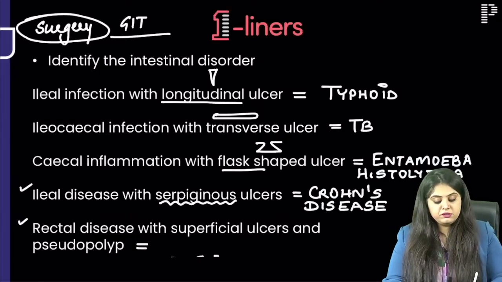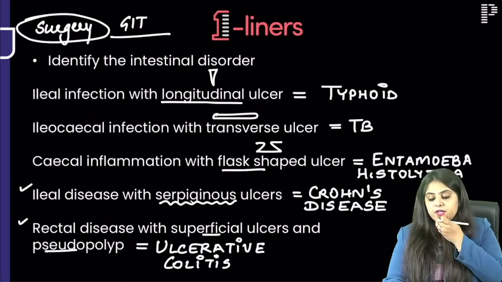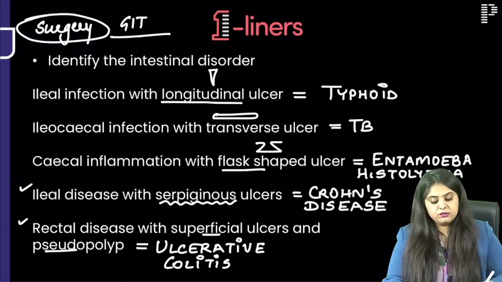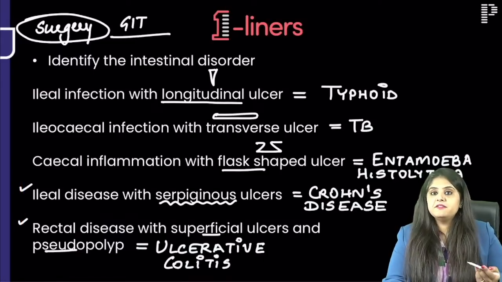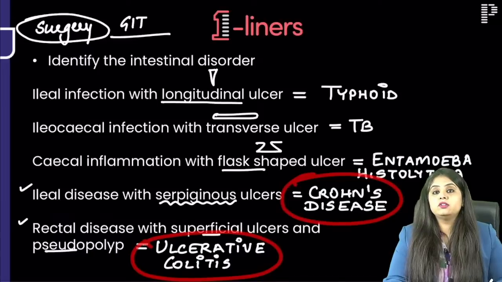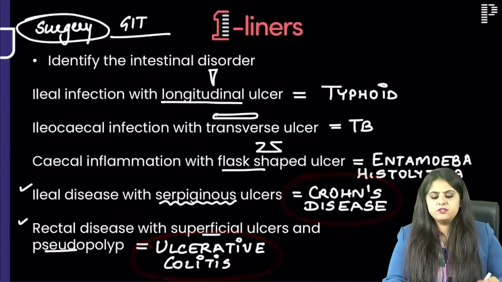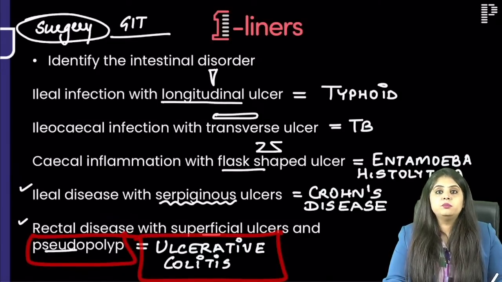And where do you see superficial ulcers with pseudopolyps? Ma'am, as soon as you use the word pseudopolyp, we are talking about ulcerative colitis. So all the ulcers in one place. But I want to tell you that if ever a question comes that what is the single best way to differentiate between Crohn's and ulcerative, that one finding which is only and only seen in ulcerative colitis will be pseudopolyps. Pseudopolyps are never ever seen in Crohn's disease.